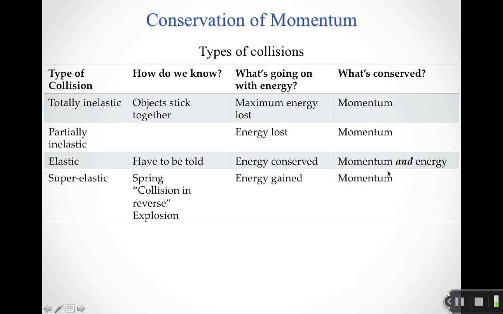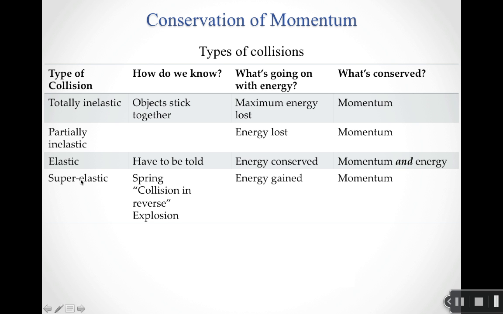So an elastic collision is the one case in which both momentum and energy are conserved. And so how do you know it's an elastic collision? Well, as a general rule, you just have to be told. So I've got to tell you the two objects collide via an elastic collision. Well, now we know that we can use both momentum and energy conservation.